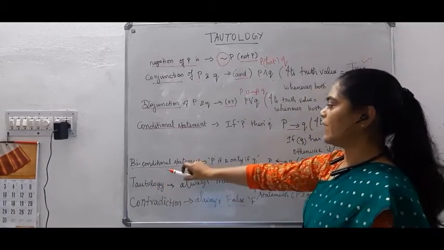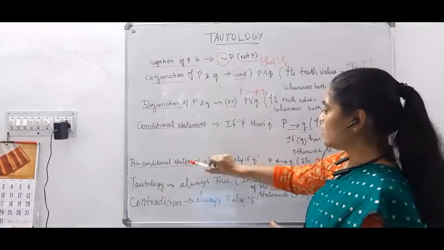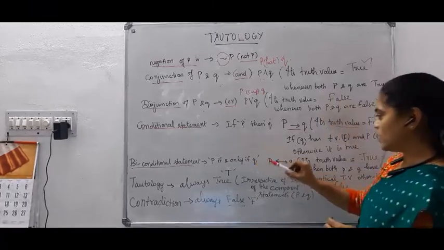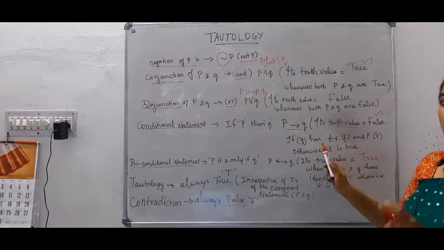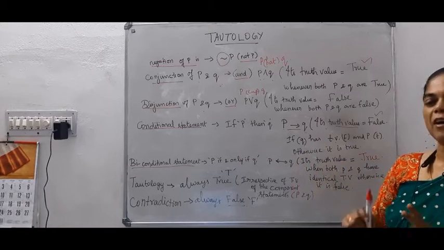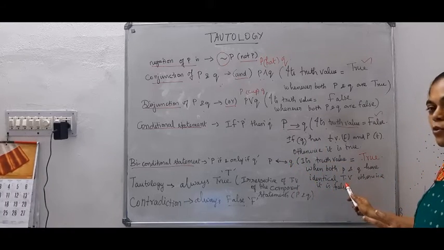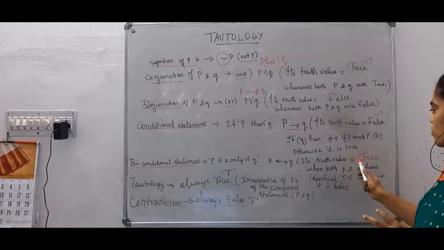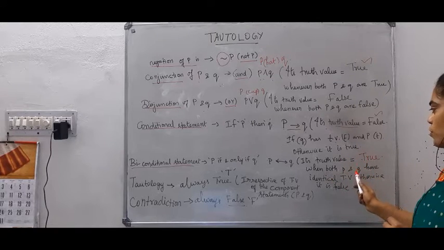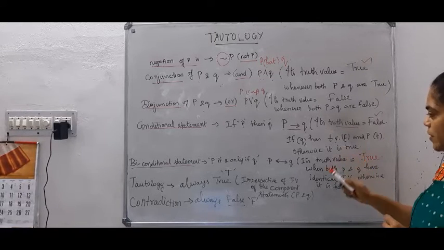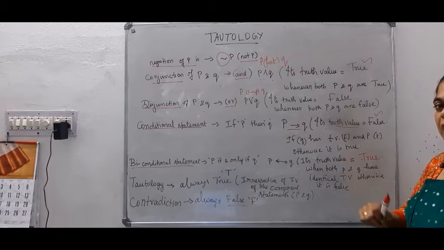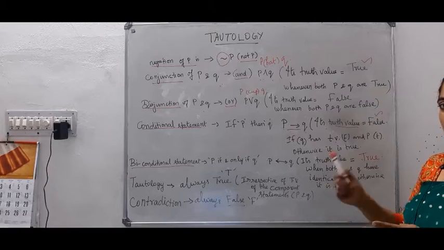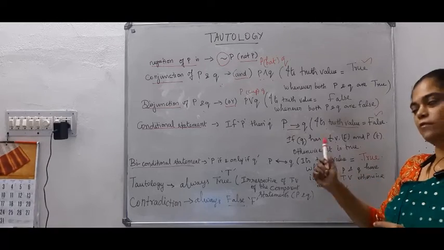And then tautology. What is tautology? In the biconditional statement, we saw P if and only if Q. Its truth value depends upon both P and Q having the same truth value, and then its truth value is true. If P is true and Q is false, it is false. If P is false and Q is true, it is false.